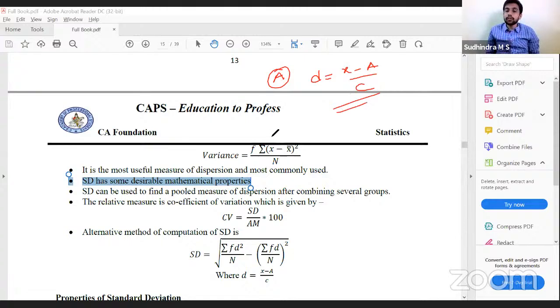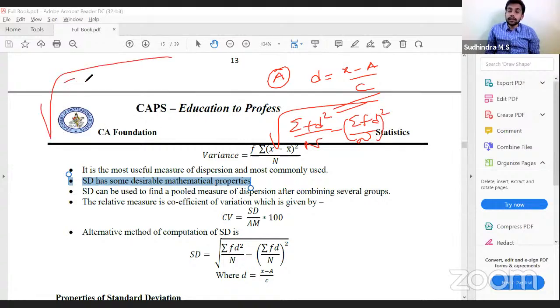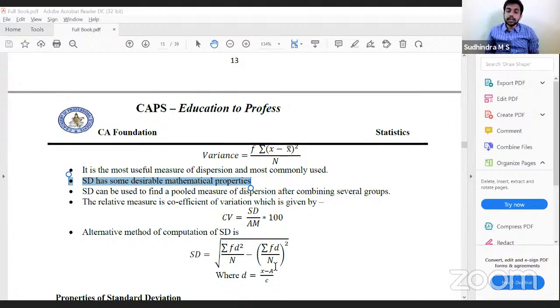Then apply this formula: summation fd square by n minus summation fd by n the whole square. In normal cases we have summation fx square by n minus summation fx by n the whole square; here instead of x we have d. So it is the root of summation fd square by n minus summation fd by n the whole square, where d is x minus a by c. That is standard deviation.